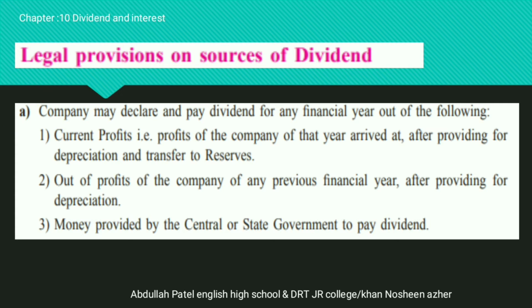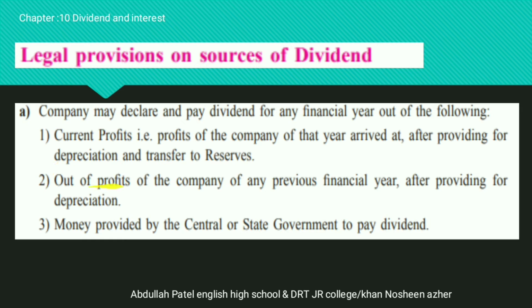A, the company may declare or pay dividend for any financial year out of the following. The first source is the current profit: profit of the company of that year arrived at, but after calculating the depreciation and the amount which has been transferred to the reserve account.